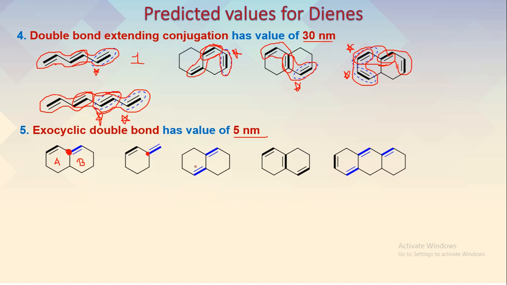Then you can see here, this is ring A. Ring A has one exocyclic double bond, whereas ring B also has one exocyclic double bond.